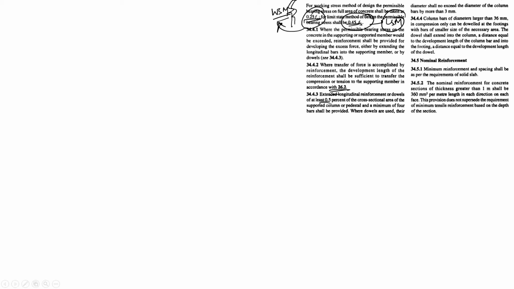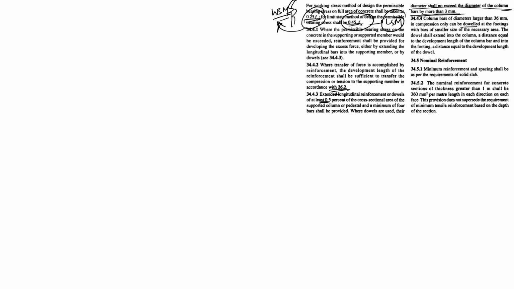Where dowels are used, their diameter shall not exceed the diameter of the column bars by more than 3 mm. Column bars of diameter larger than 36 mm, in compression only, can be doweled at the footing with bars of a smaller size of the necessary area. The dowel shall extend into the column a distance equal to the development length of the column bar, and into the footing a distance equal to the development length of the dowel.